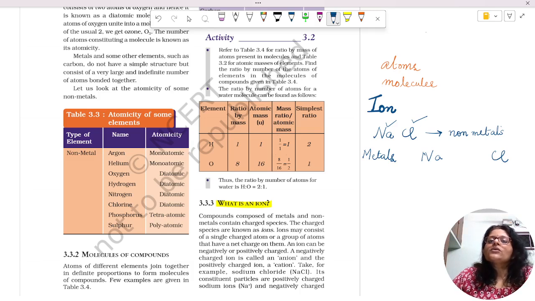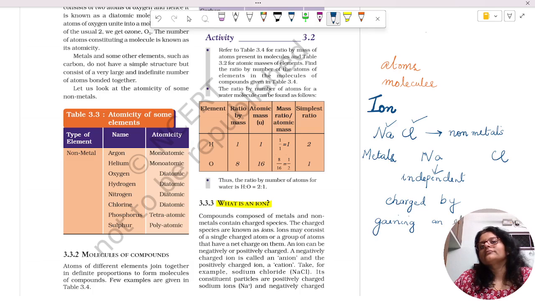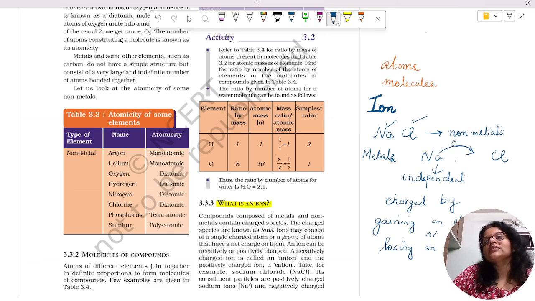These independent atoms acquire a charge. How does it acquire charge? By gaining an electron or losing an electron. In the case of sodium, sodium gives out an electron.